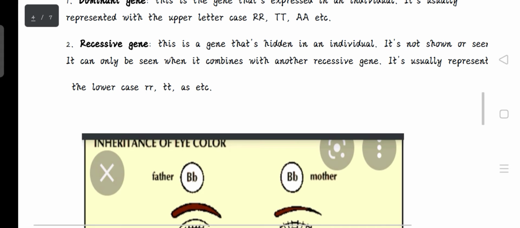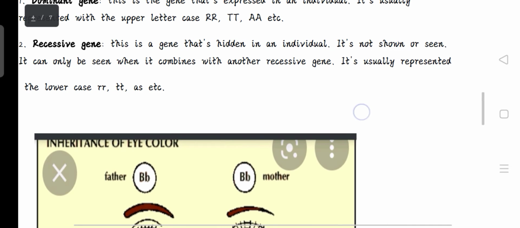Then two, we have the recessive gene. This is a gene that is hidden in an individual. It is usually hidden when it's in the presence of the dominant gene. You can say that it's submissive to the dominant gene. It does not show itself. It is not seen. So when someone is tall, the person might have that recessive gene in him or her, but you might not know because what you're seeing is the dominant gene.